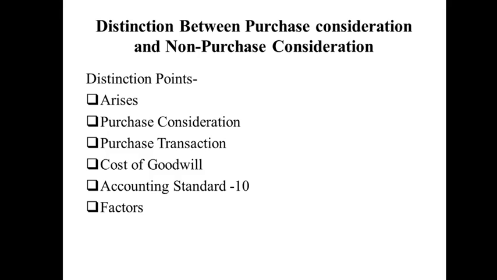At that time it arises as purchase goodwill. For non-purchase goodwill, it arises when the business itself generates its own goodwill. So in non-purchase goodwill, it is not purchased; we have to generate it. We cannot purchase it.